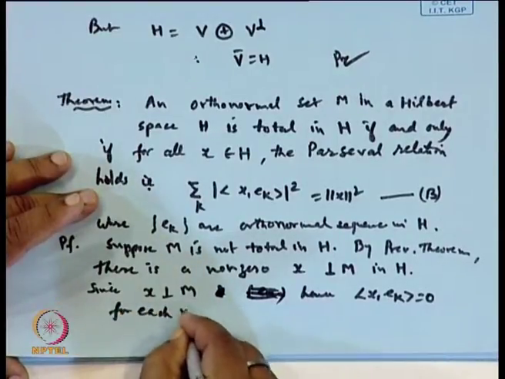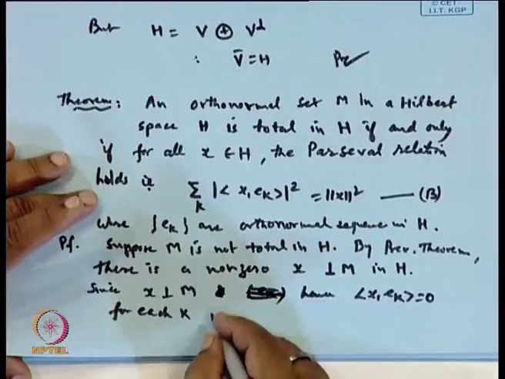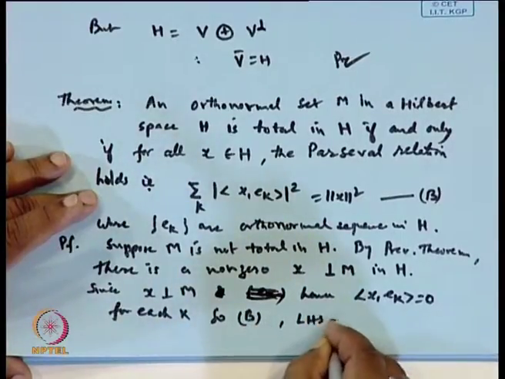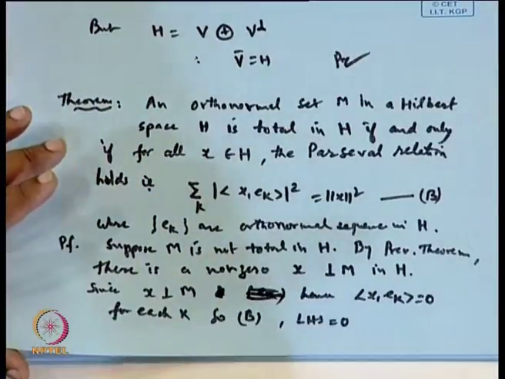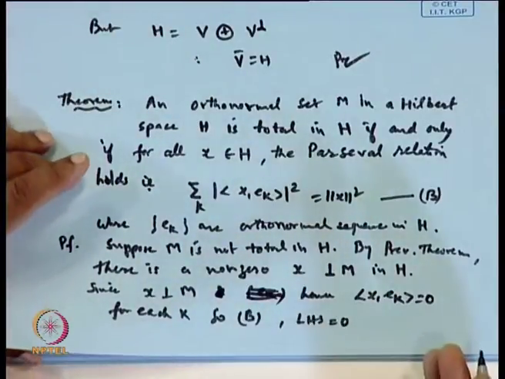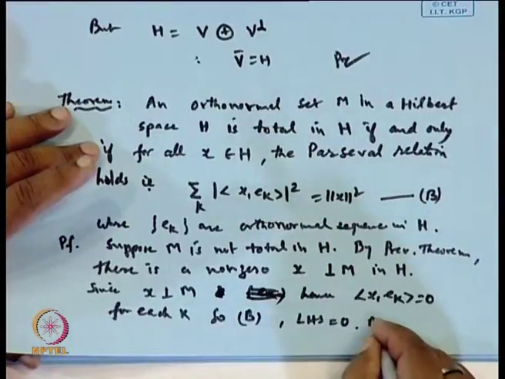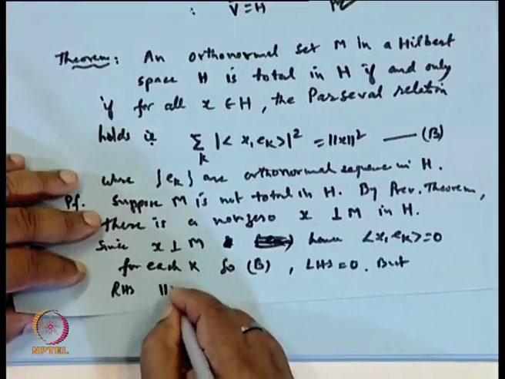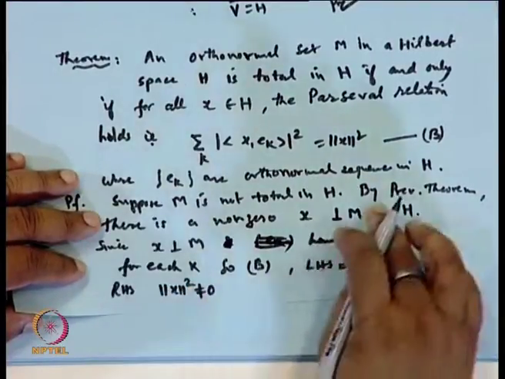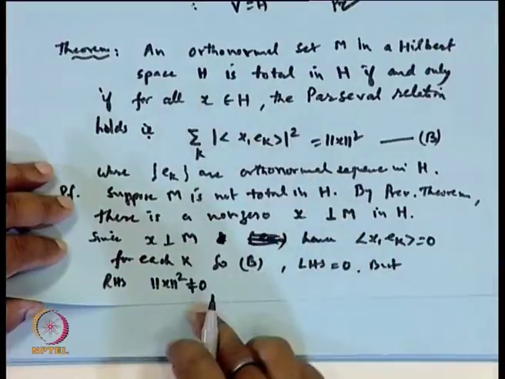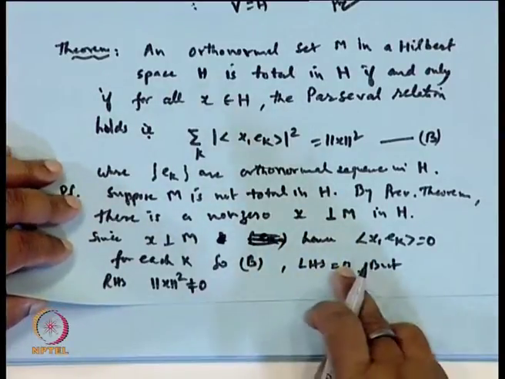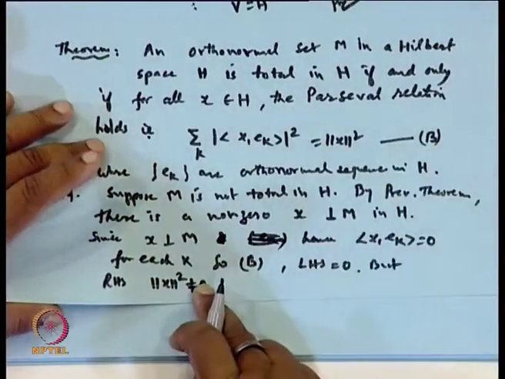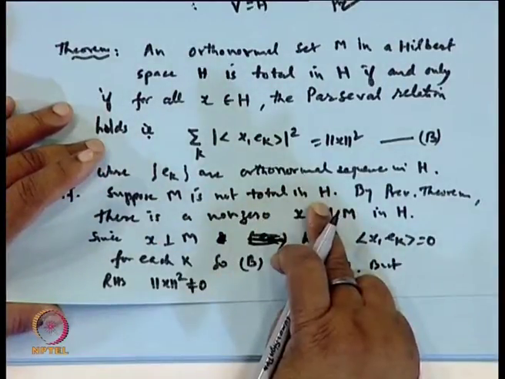So in B the left hand side is 0, each term will be 0, but the right hand side is non-zero. What is the right hand side? The right hand side is the norm of x squared, different from 0, because x is a non-zero vector. So its norm cannot be 0. So this is 0, this is non-zero, a contradiction. Therefore, the contradiction is because of our wrong assumption, so M is total in H.